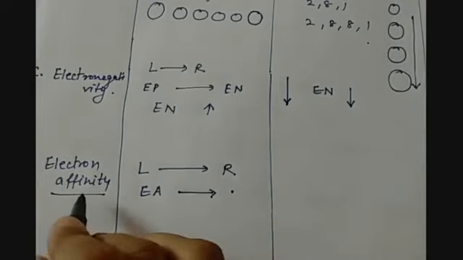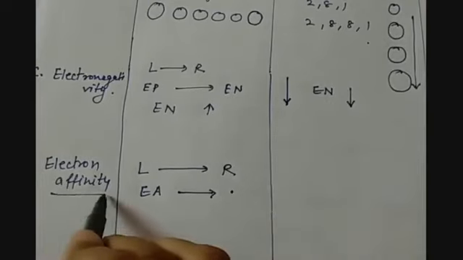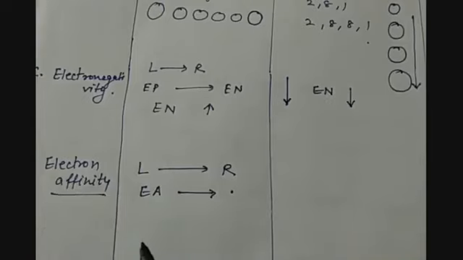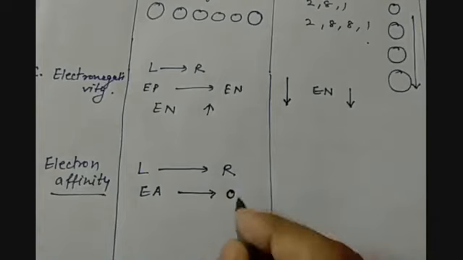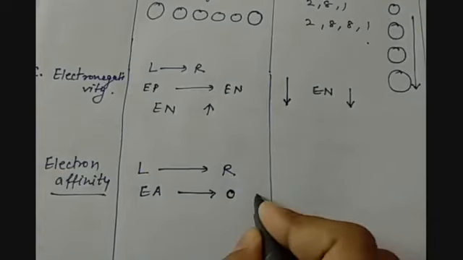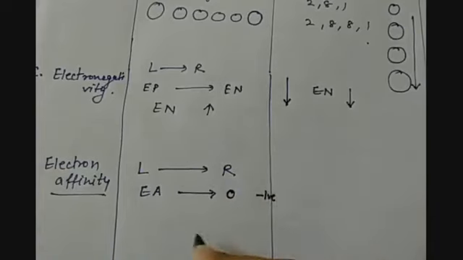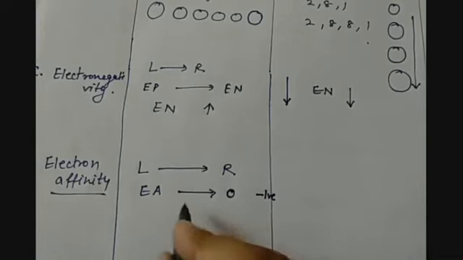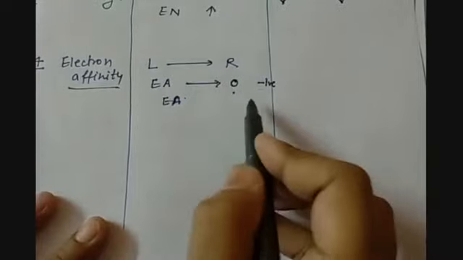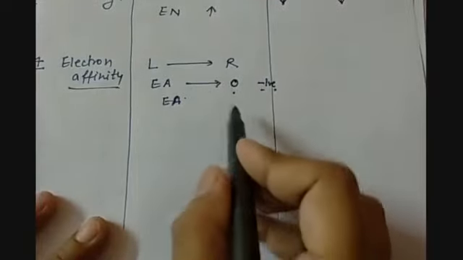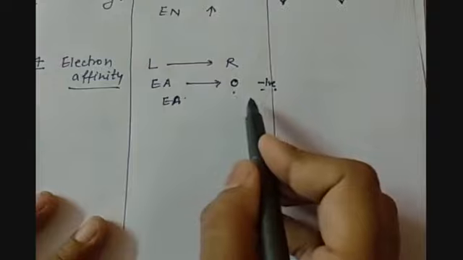So if we take electron affinity as the amount of energy released, then for metals it will be 0, and for non-metals it will be a high negative value. That means a large amount of energy is released.